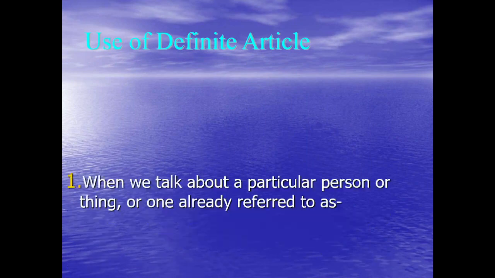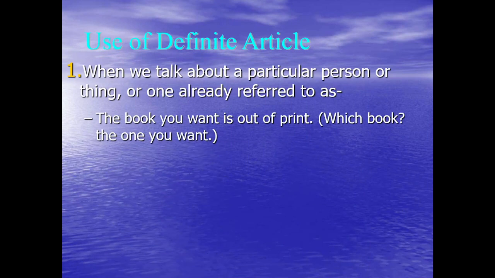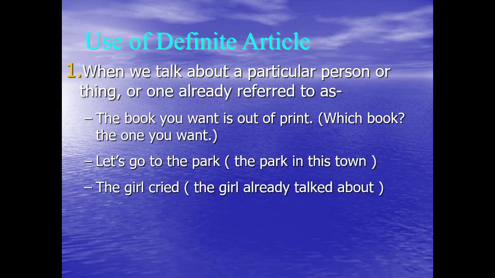Use of the definite article. We use it when we talk about a particular person or thing, or one already referred to. Take some examples. The book you want is out of print. So we are talking about a particular book which is out of print. Let's go to the park. We have a particular park in mind and we are referring to that park. The girl cried. So these are some of the examples.